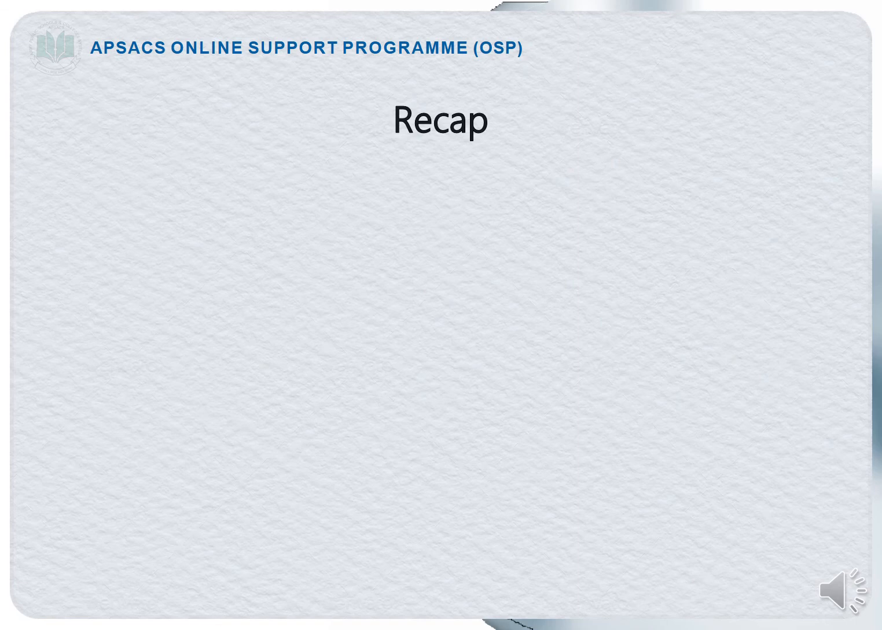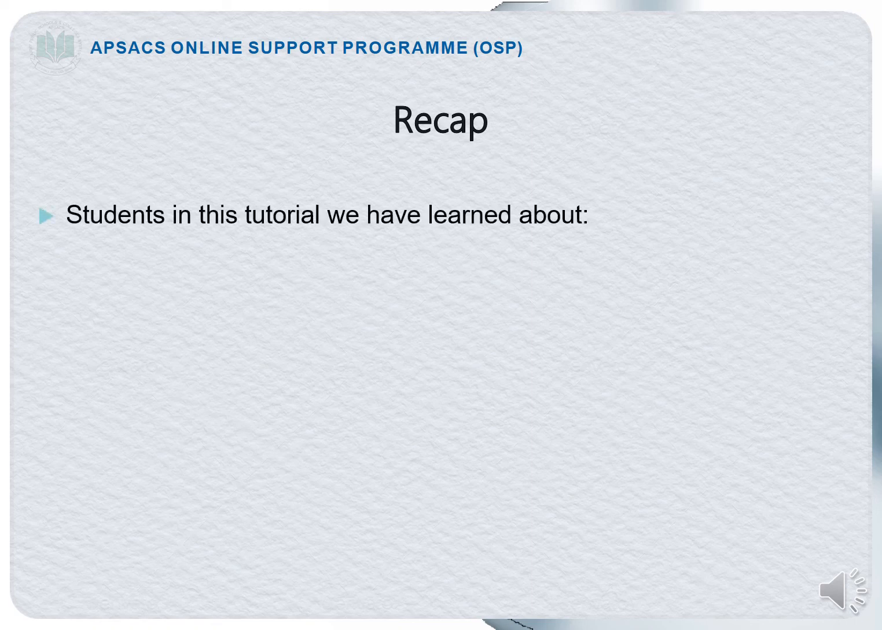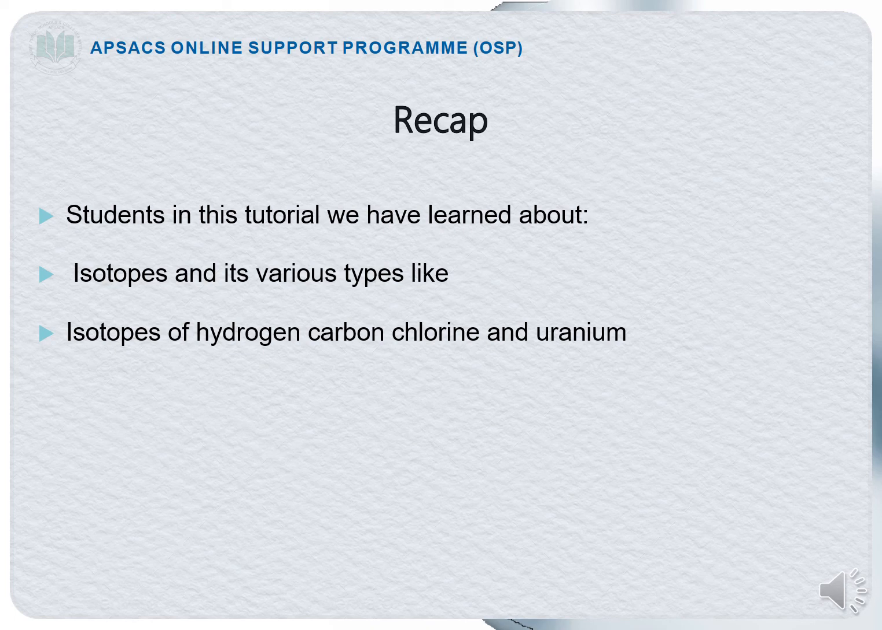Now I will give a short recap of the whole lecture. Students, in this tutorial we have learned about isotopes and their various types, like isotopes of hydrogen. Hydrogen has three isotopes: protium, deuterium and tritium. Protium has no neutron, deuterium has one neutron, and tritium has two neutrons.